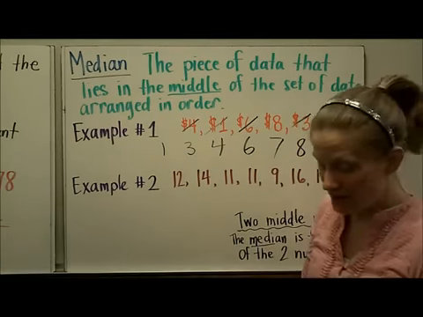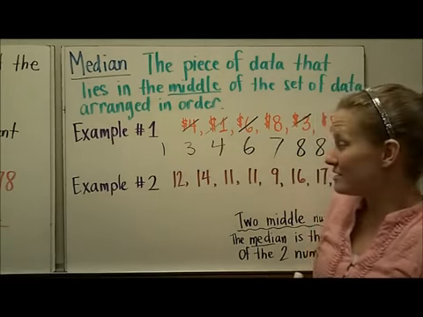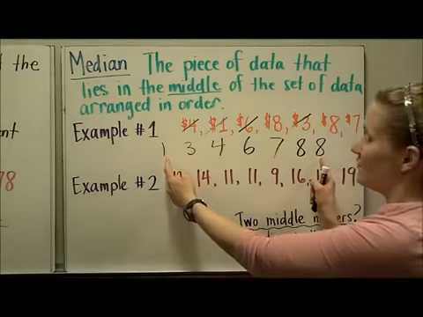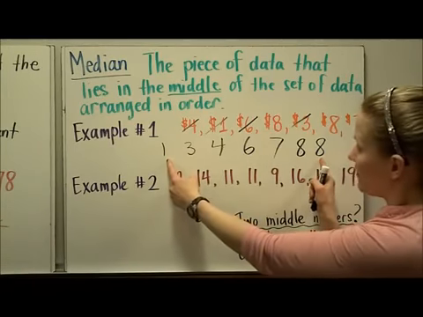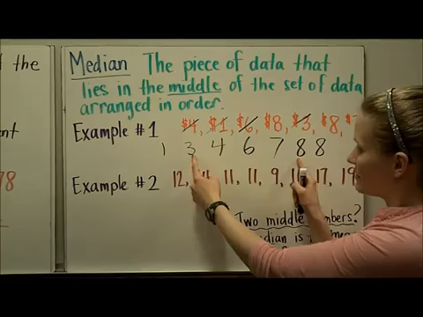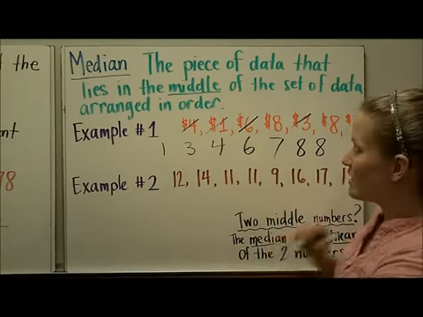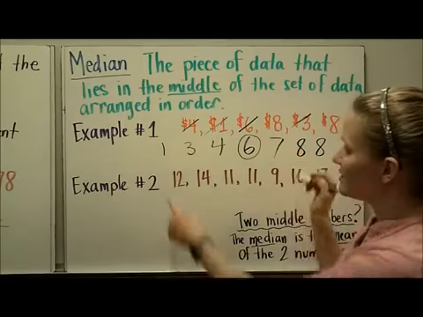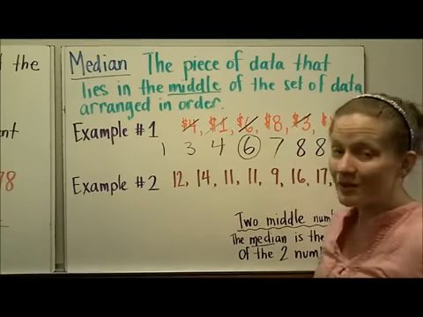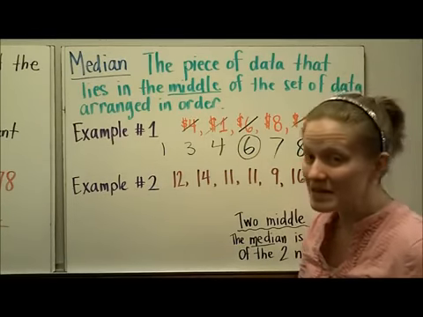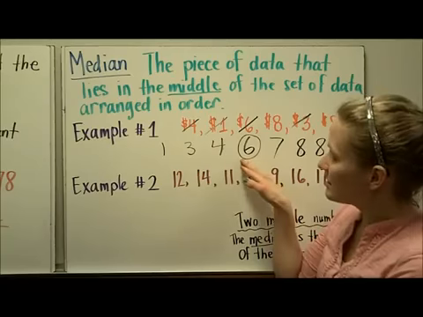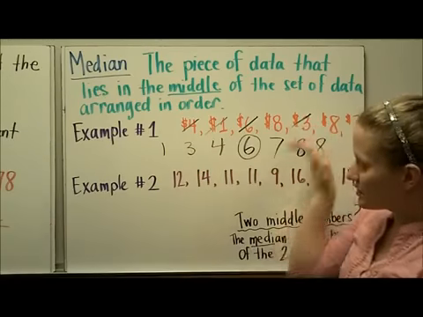And then I'm going to find the number in the middle of this list of data. So you can just even work in with your fingers. Outside, the next two, the next two, and the 6, you can see, falls right in the middle, which makes sense, in seven pieces of data, that number 4 would be my center or my median piece of data. So 6 is the median of these numbers.